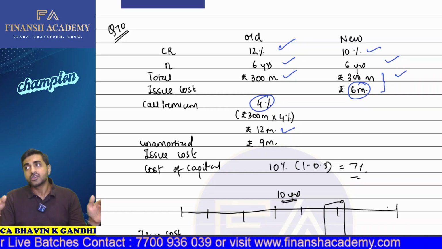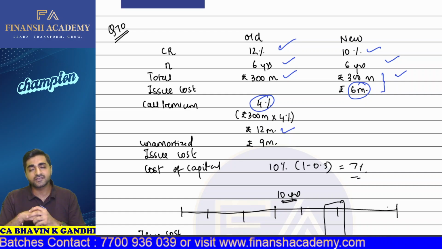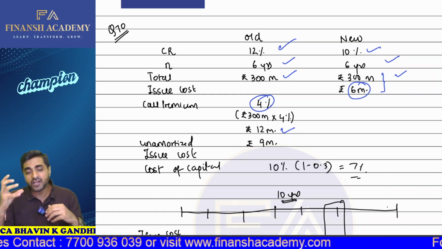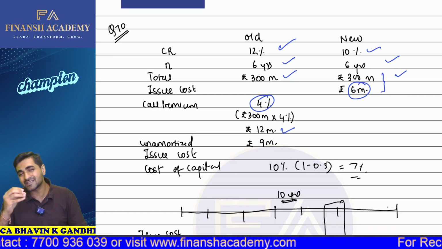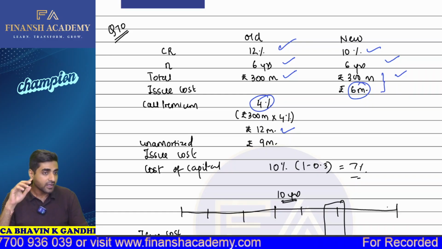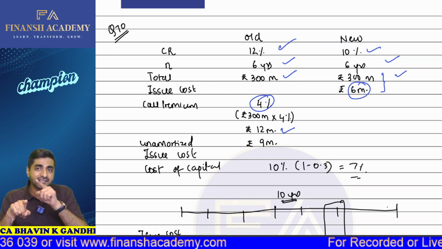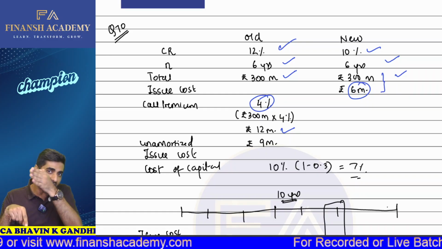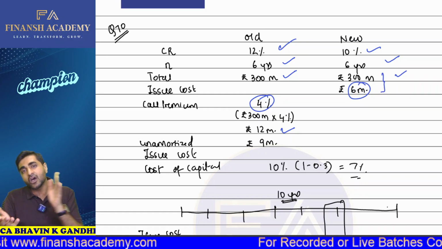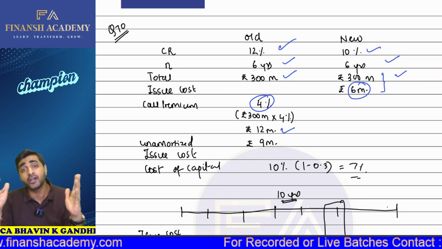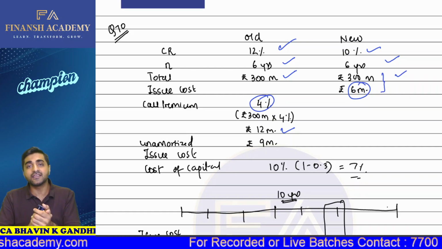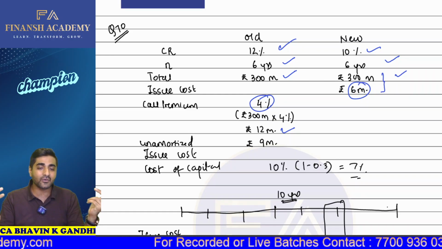The answer is no. We have to amortize it over the number of years. So there is some unamortized portion of this issue cost lying on the asset side of my balance sheet. If the old bond is going to be retired, this unamortized portion will be debited in the P&L account.